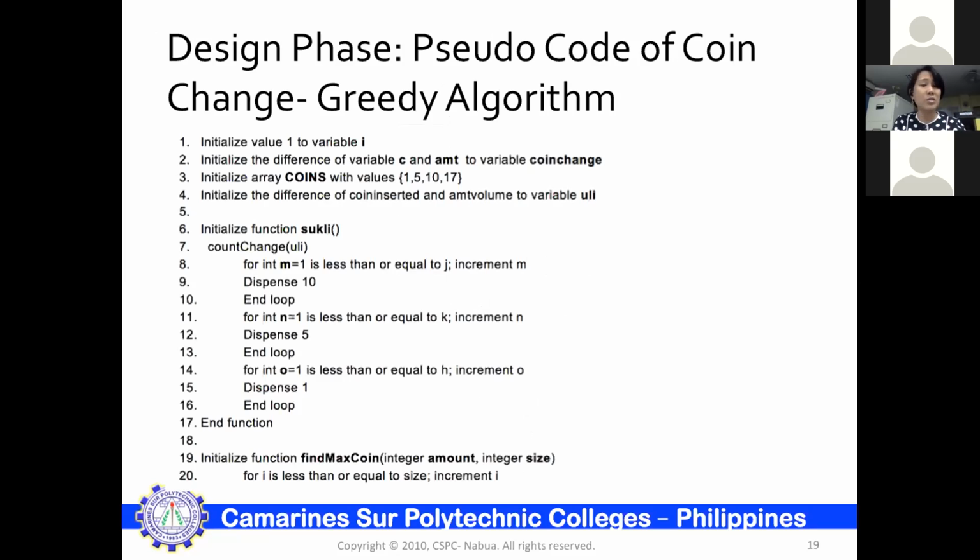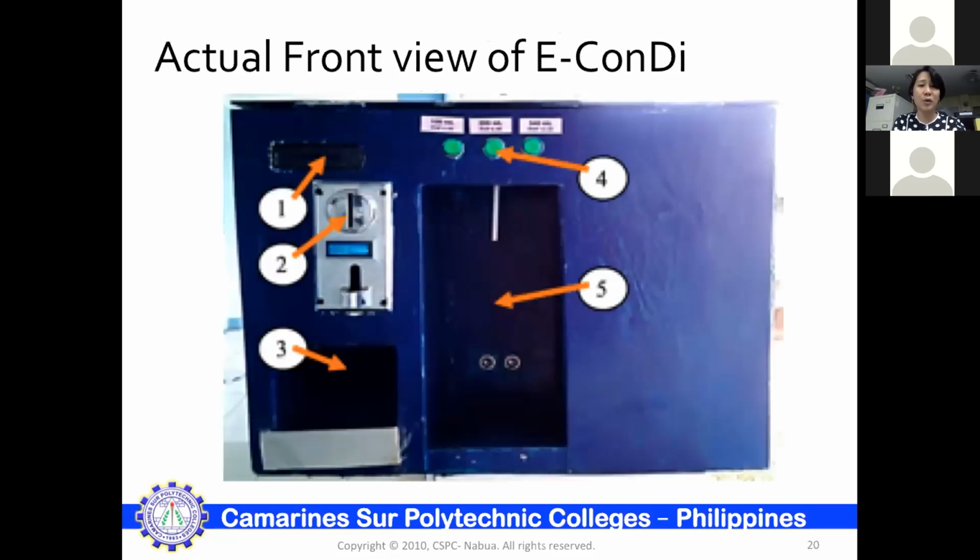And the pseudocode was written in Java using the Arduino IDE 1.7.10, which is an open source software. This is the actual front view of the eCondi system. So the first arrow is the 16x2 LCD display. The second is the coin slot. The third is the coin change dispenser. The fourth arrow is the input buttons for the 100 ml, 200 ml, and 340 ml. And the fifth and last arrow is the condiment dispensing area. This is where the consumer will put their bottle, but the prototype will not dispense unless the bottle is within the dispensing area.